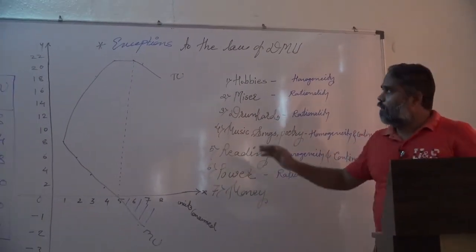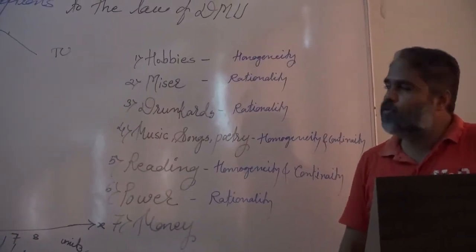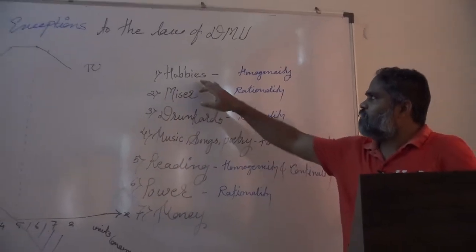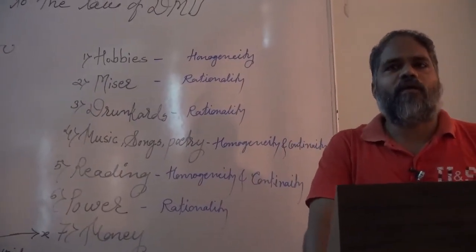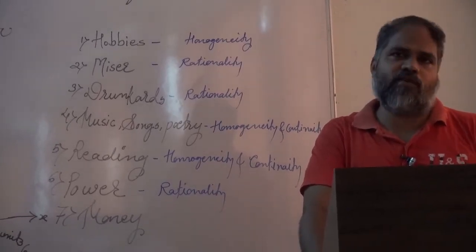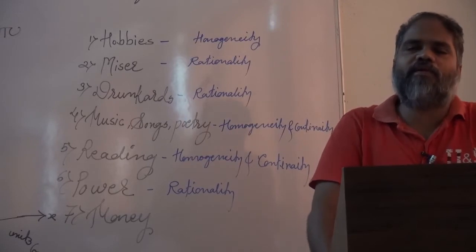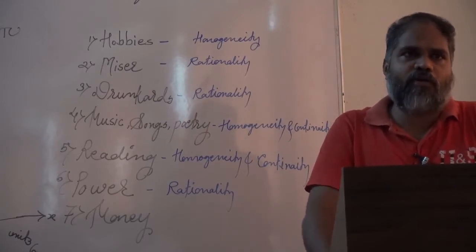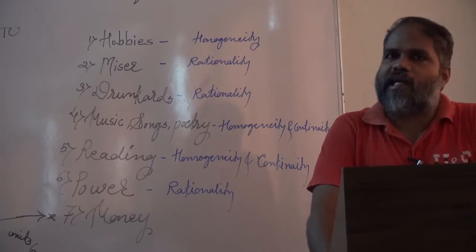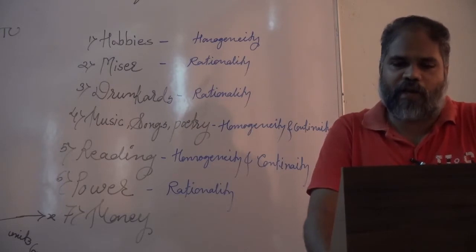Now we have to handle the exceptions given in your textbook. The first exception: hobbies. Exceptions refer to situations or cases where the law of DMU does not hold true. The law of DMU states that with an increase in the stock of commodity consumed, its marginal utility goes on falling.